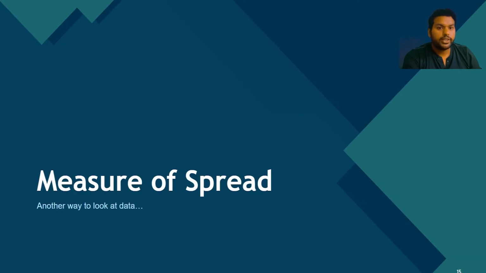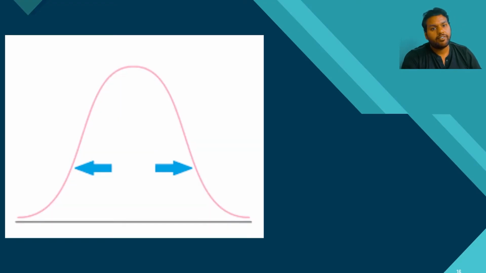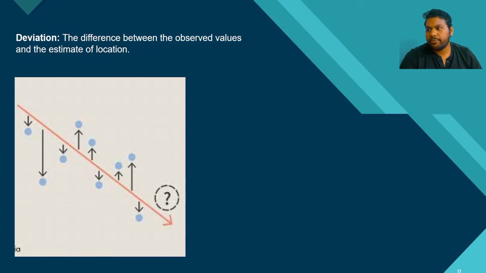Moving forward, after knowing the estimates of the location of the data, it is much more important to know how your data is spread, how your data is varying between the two ends of your data set. That means we are going to know how much it is stretching in each direction. That is known as the measure of spread. The measure of spread is the deviation. The difference between the predicted value and the true value, or the difference between the observed value and the estimate of location, is known as the deviation.